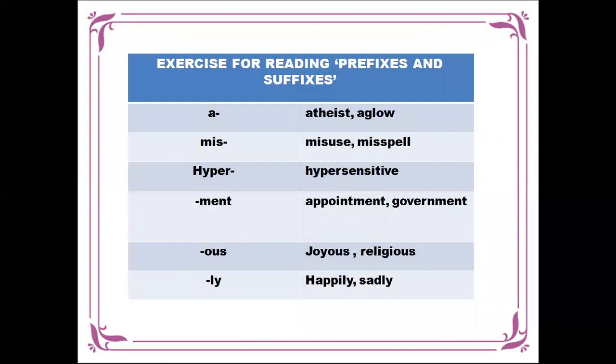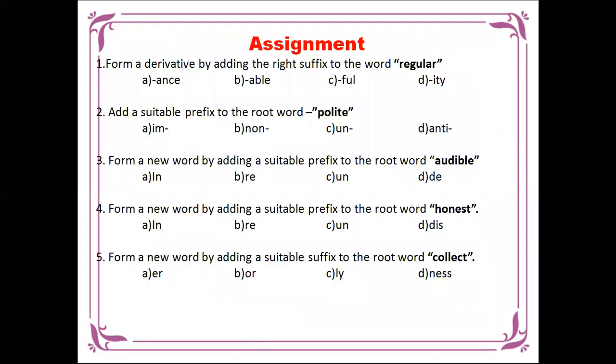So, what are the words we can make using a-, using mis-: misuse, misspell. Using hyper-, hypersensitive. Using -ment: appointment, government. So you should add these at the end of a word or at the beginning of a word. You can use both prefix as well as suffix. -ous: joyous, religious. -ly: happily, sadly. So this is an assignment you have to do in your notebook.